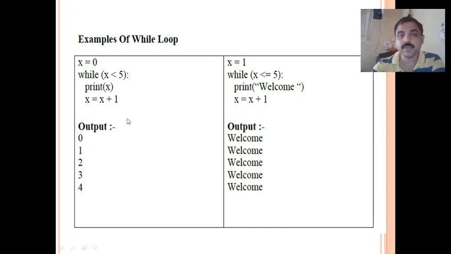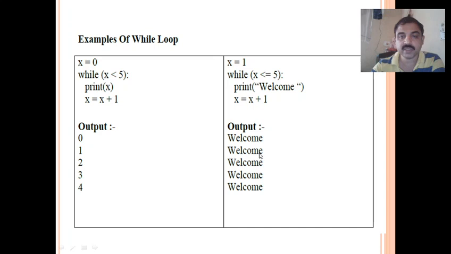The second example, where x is 1, while x less than or equal to 5, print welcome. So what happens is x is 1 in the beginning, so 1 is less than or equal to 5, it is true. It displays one time the welcome message. The next value is incremented by 1, x becomes 2, so 2 is less than or equal to 5, it is true again.